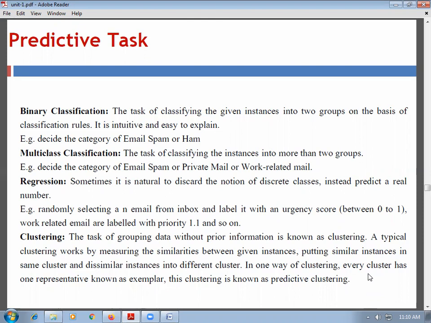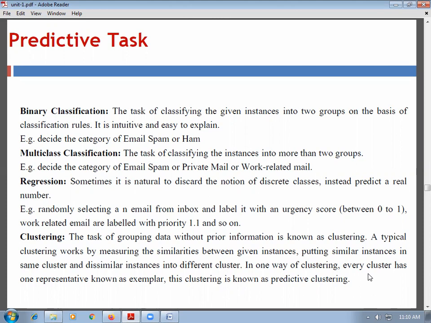Then the next one is the regression. We have seen regression previously also. Regression means whatever the target variable or output is in the form of a number, it is called a regression.